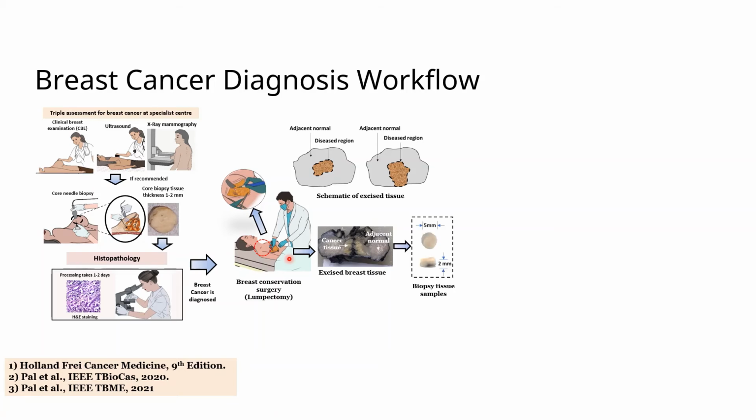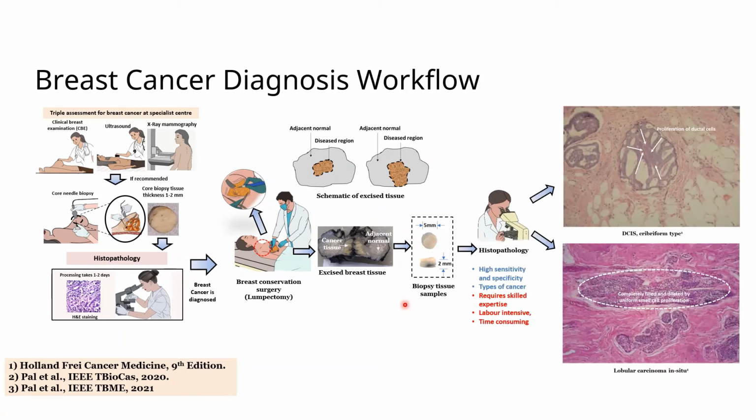To assess this, the surgeon removes small chunks of tissue again and gives them to the pathologist to know whether it is normal or cancerous tissue. The histopathology test has positives such as high sensitivity and specificity. It can differentiate different types of cancer, as you can see over here, but it requires skilled expertise. It is labor intensive and time consuming.